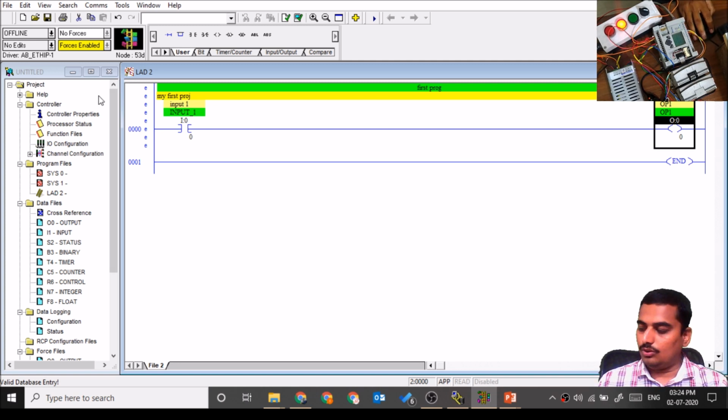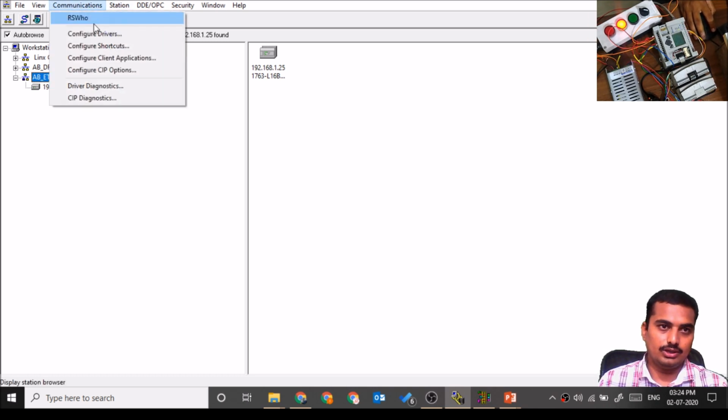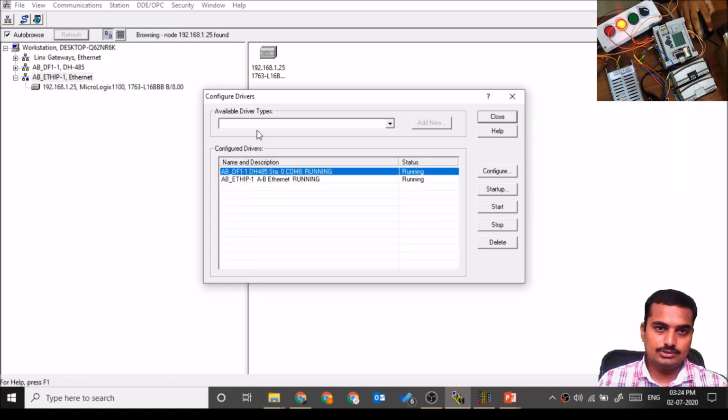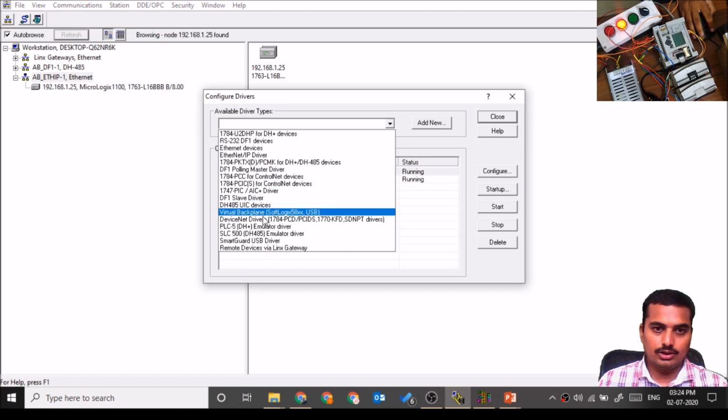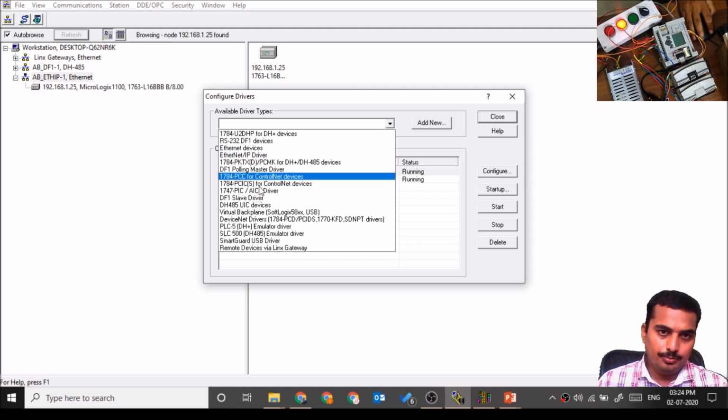To download this to the physical PLC, you need to add the communication protocol inside RSLinx Classic. For that purpose, you need to go to Communications, Configure Drivers. You need to select which driver you are going to use while programming the PLC. So you have many communication drivers.